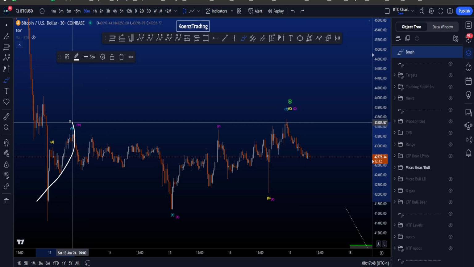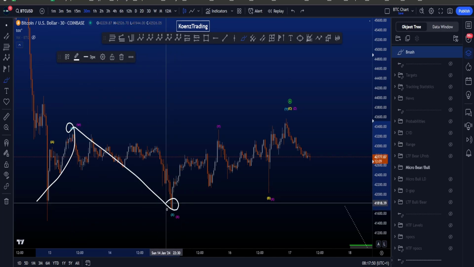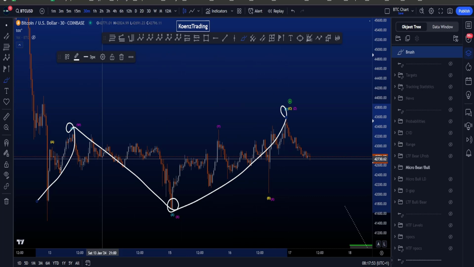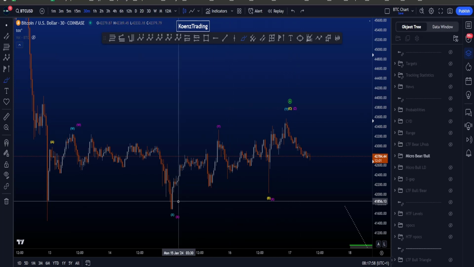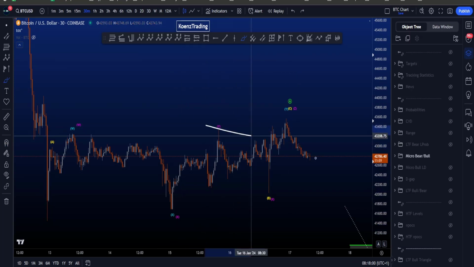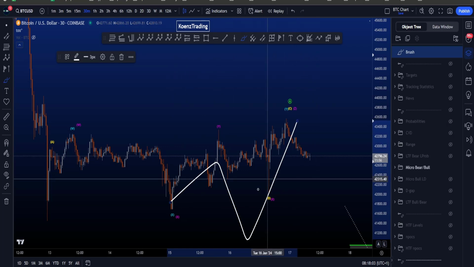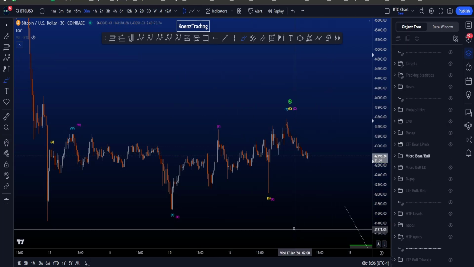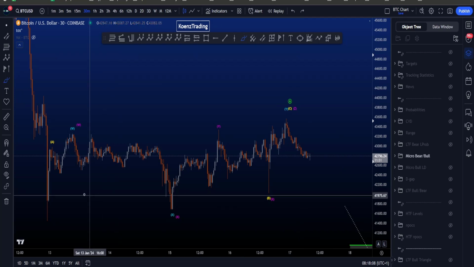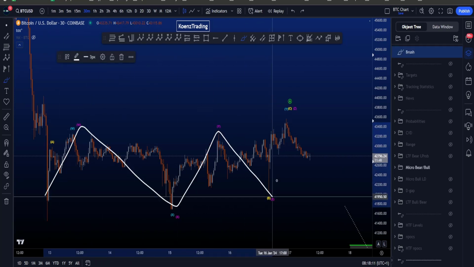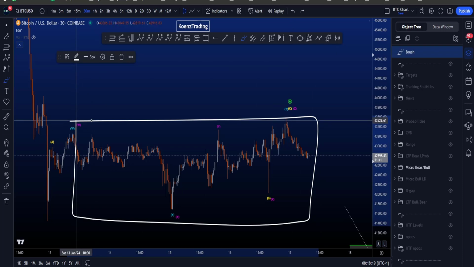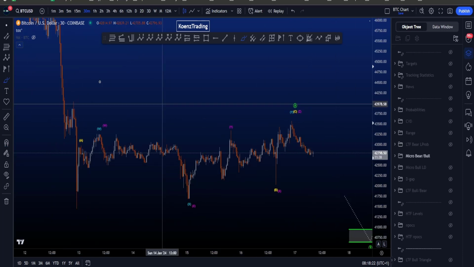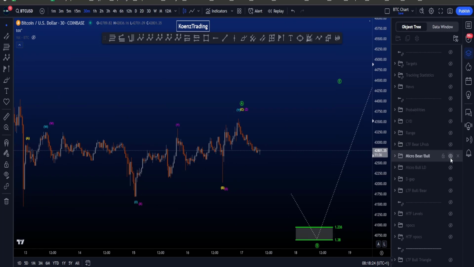If we look at the blue count, we're looking for a zigzag in wave W, X zigzag as well, and then we need a wave Y. But because W is a zigzag, wave Y cannot be a zigzag. It can only be a flat structure in an ABC, or it can be a triangle. But clearly we don't have a flat structure here, and we also don't have a triangle. If we now look at the pink count, we are looking for a WXYXZ. The problem with a WXYXZ is that it is a very, very rare corrective structure and never has the highest probabilities unless all of the other scenarios fail.